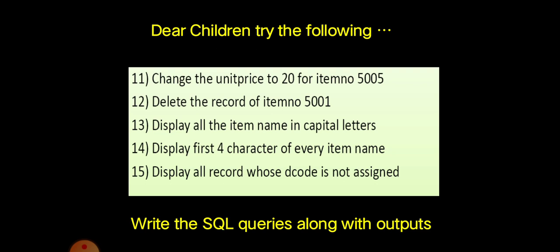So if you want to find any pattern with 4 characters, which clause do we need to use along with which wildcard character? Like clause along with the hyphen. Then display all the records whose item code is not assigned. So we need to use the is null clause. My dear children, please try the following questions. Then write the answers in your note. Thank you.